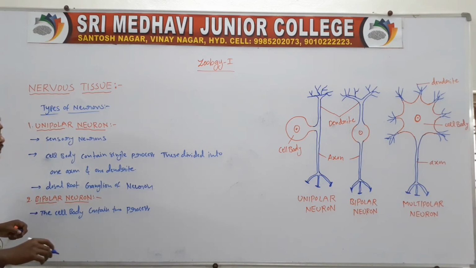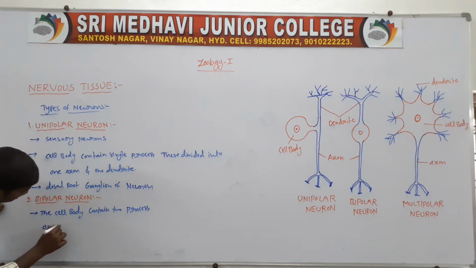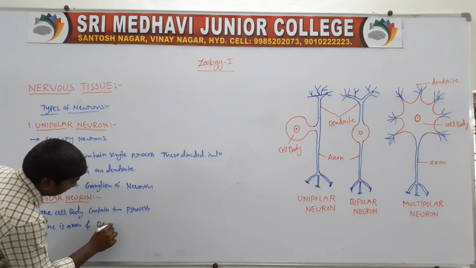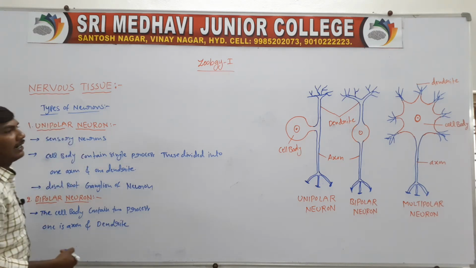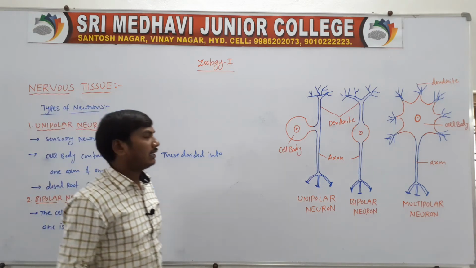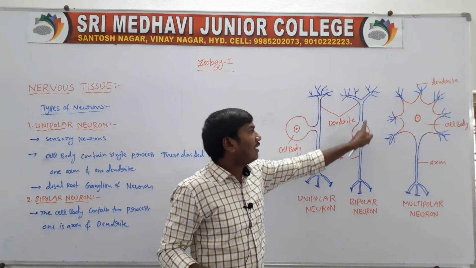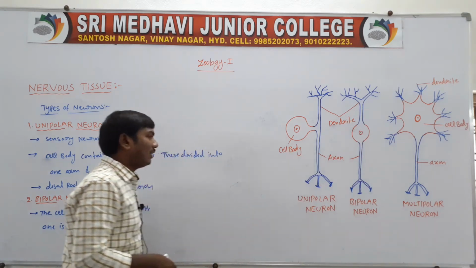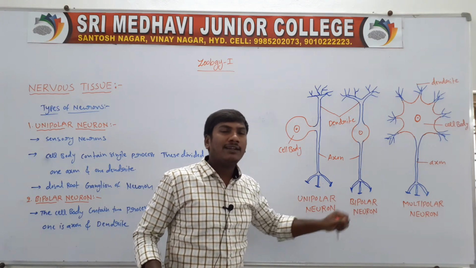The cell body contains two processes. One is the axon, another one is the dendrite. So this is the cell body, and that cell body has two processes: one is the dendrite, another one is the axon. This type of neuron is called the bipolar neuron.